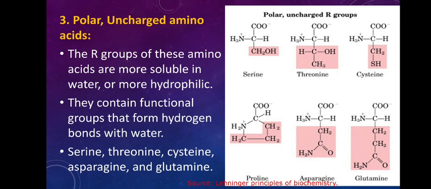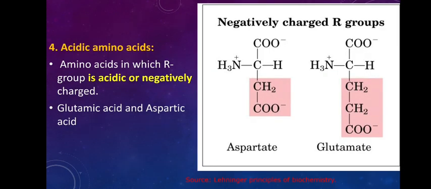Here you see serine, threonine, cysteine, proline, asparagine and glutamine. They come under polar uncharged R groups or amino acids. The fourth one is acidic amino acids. Acidic and basic, two types of amino acids are present. These acidic amino acids have negatively charged groups. See here, C double bond O, O minus. So that is a negatively charged group.